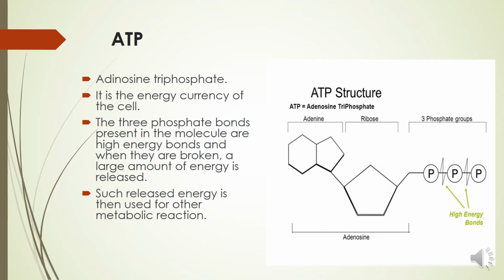It has three phosphate groups. These three phosphate bonds present in the molecule are high energy bonds, and when they are broken, a large amount of energy is released. Such released energy is then used for other metabolic reactions. Due to the breaking of these three phosphate bonds, energy is released.